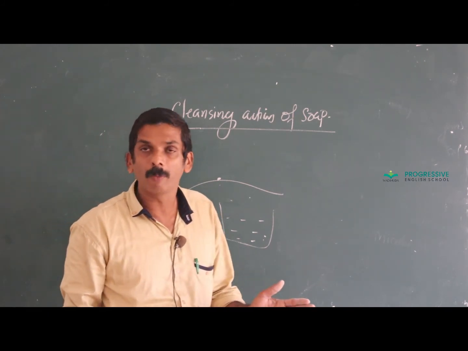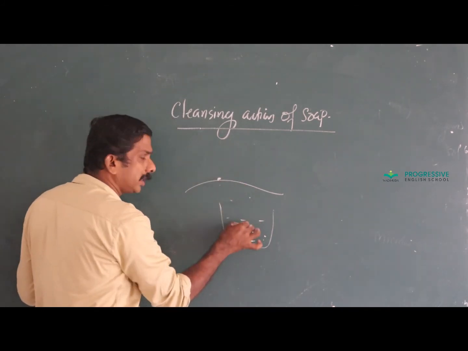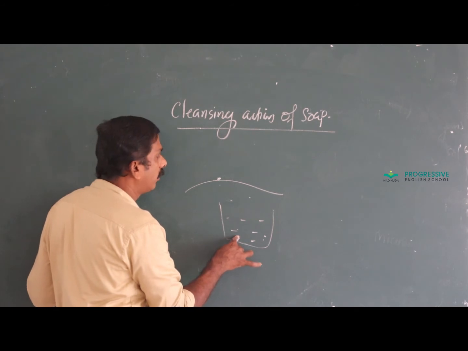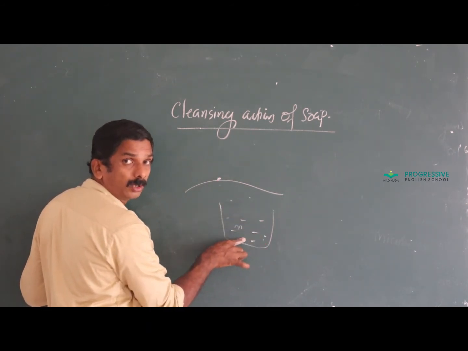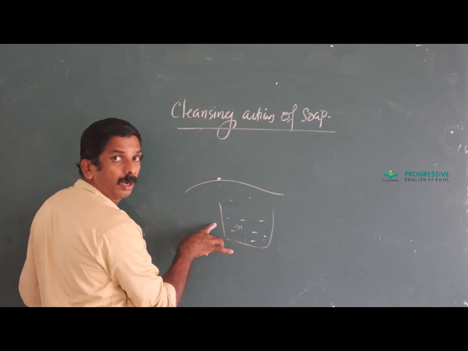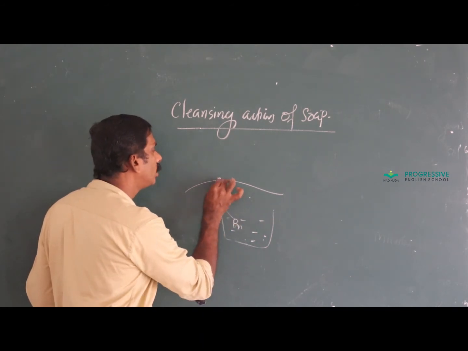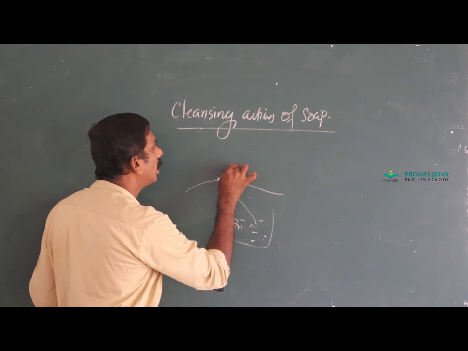Micelle consists of two parts, R and COO minus. When this dirty cloth is soaked in water containing soap solution, the micelle remains suspended in water, entrapping the dirt particle by attaching the hydrocarbon part to this oil layer and polar end to water.